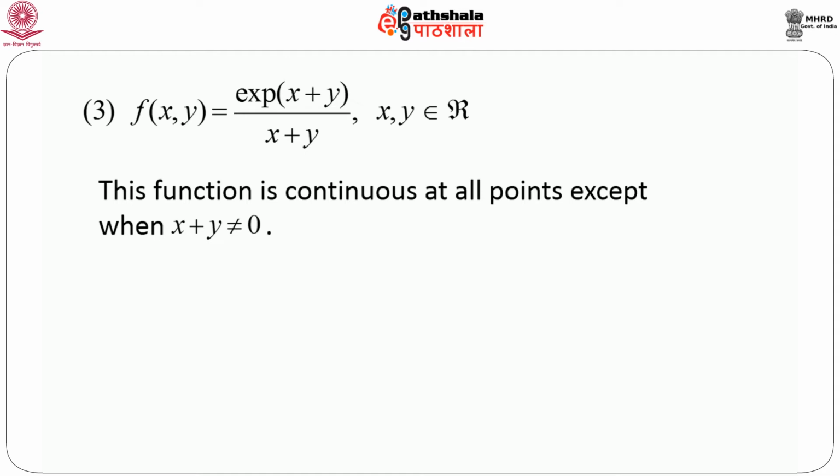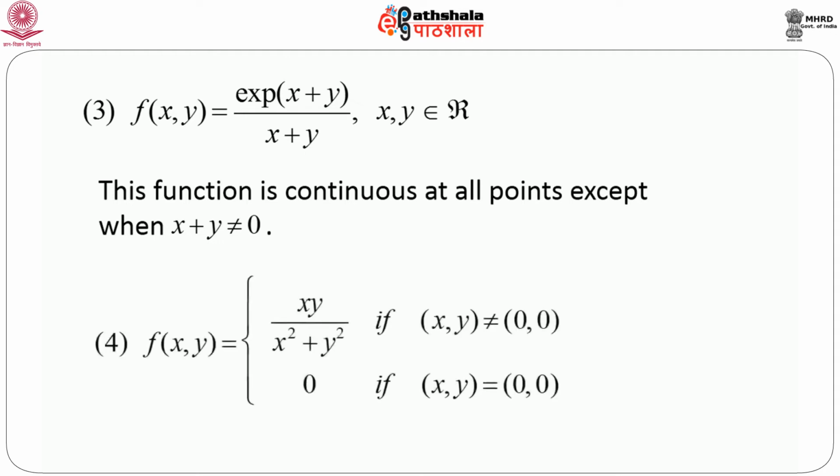Again it is seen that this function is continuous at all points except when x plus y equals 0. Now it is interesting to note that the previous function is not continuous at only one point, that is at point (0, 0), and this function is not continuous at all points satisfying x plus y equals 0. Now x plus y equals 0, we can think that this is the equation of a straight line. So this function is not continuous at all points on this straight line. That means basically there exists a line on which this function is not continuous.